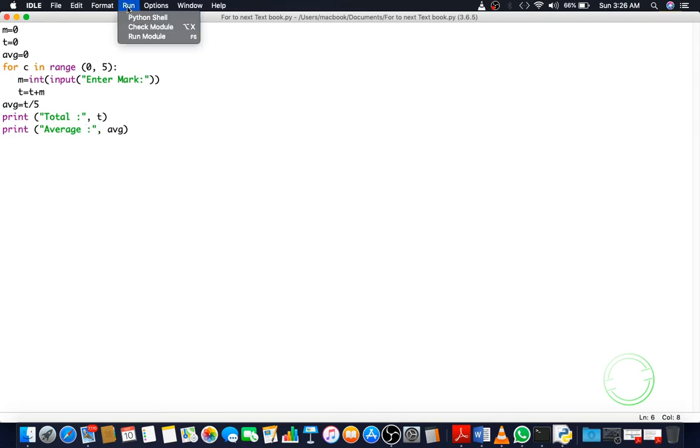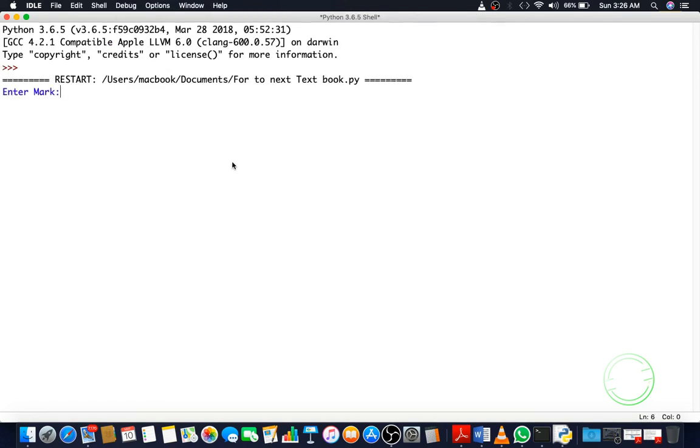So let me run the program and show you. Here it's asking for the mark, so I have to give 5 marks. Suppose I'm giving 65, 78, 87, 86, and 65. So here the total of the 5 marks is 381, and the average is 76.2. So it's showing the program.